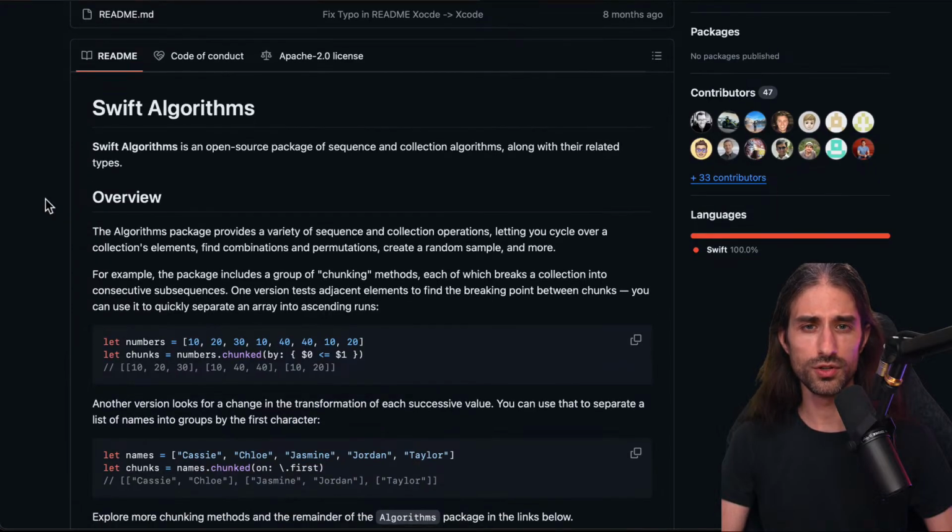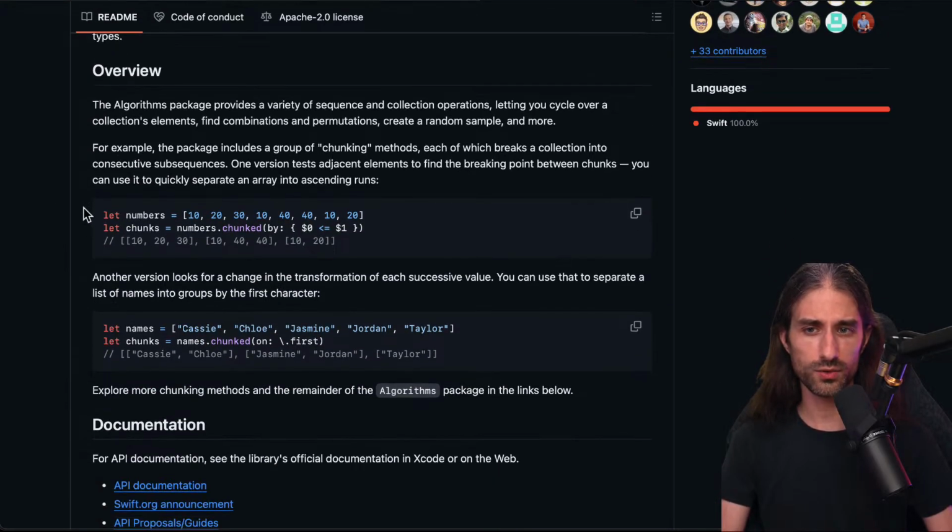You have access to the source code, and I just want to show you this in the intro because it shows a good example, I think, of what's inside Swift Algorithms. You can see that you have an array of numbers, and then you have this method in the package called chunked by a predicate, and so you can say that you want all of the subsequences that follow the predicate that the element on the left is less than or equal to the element on the right. So basically you want to have 10, 20, 30 as the first subsequence, then 10, 40, 40 as the second one, and 10, 20 as the third one. And as you can see, this is what this function does.